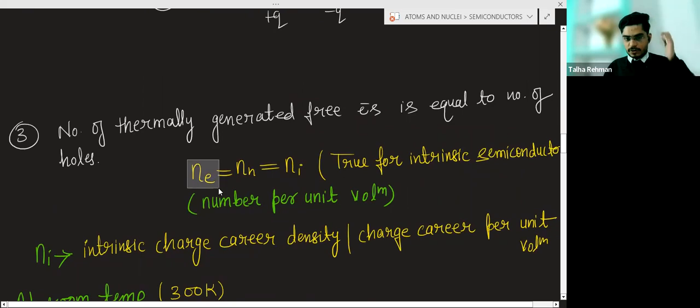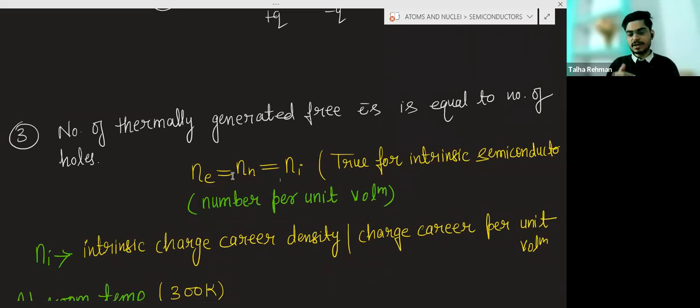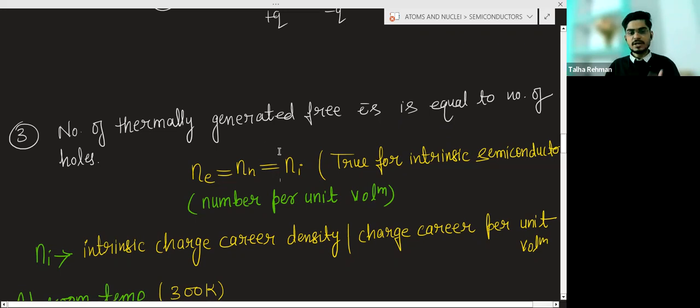So the number of electrons per unit volume and the number of holes per unit volume will both be equal. We can say this equal to this, and this is equal to n suffix i, the number of intrinsic charge carriers. Basically, holes and electrons are the charge carriers in a pure semiconductor or intrinsic semiconductor. So this is true for the intrinsic semiconductor.